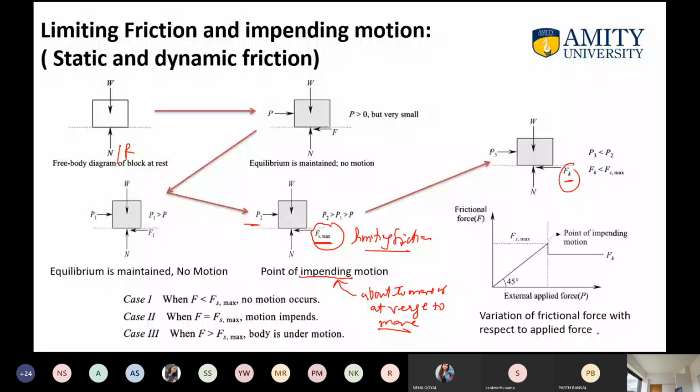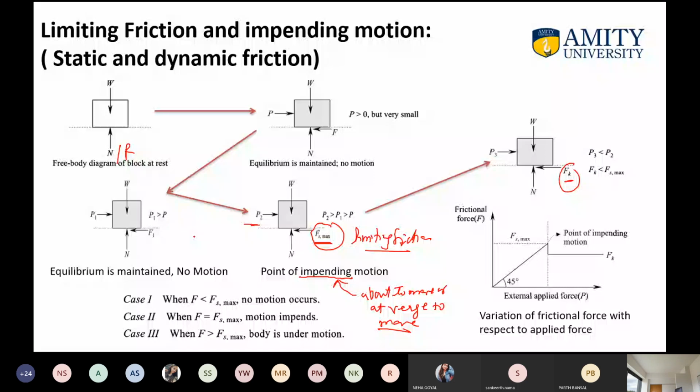So these are the two or three cases I have explained to you: when there is no friction, or the body is at rest; and when there is friction but the tractive force is very small. Again the equilibrium is maintained. P1 is the tractive force whose value is a little bit greater than 0, but still it is not able to move the body, or it is still not more than the frictional force F1.